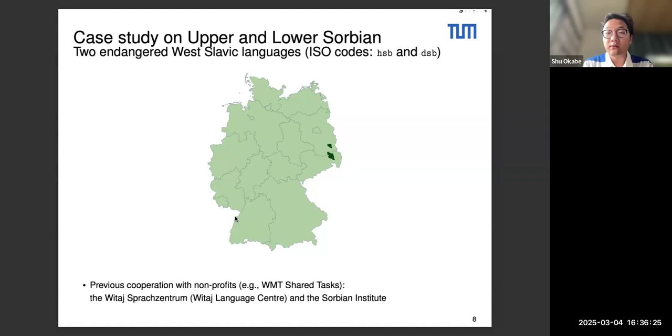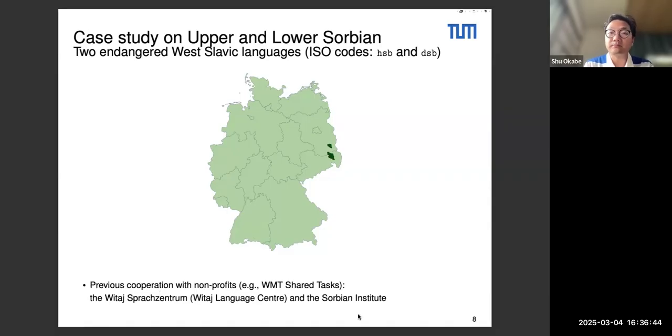Another reason why we focus on these two language pairs is because of the previous collaborations that existed between our research group and two nonprofits that are working on both Sorbian languages. So there are the Witaj Sprachzentrum, which is the Witaj Language Center, and the Sorbian Institute.